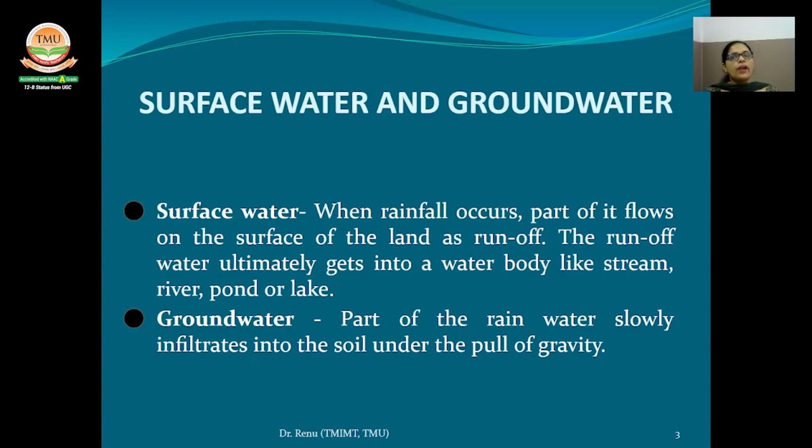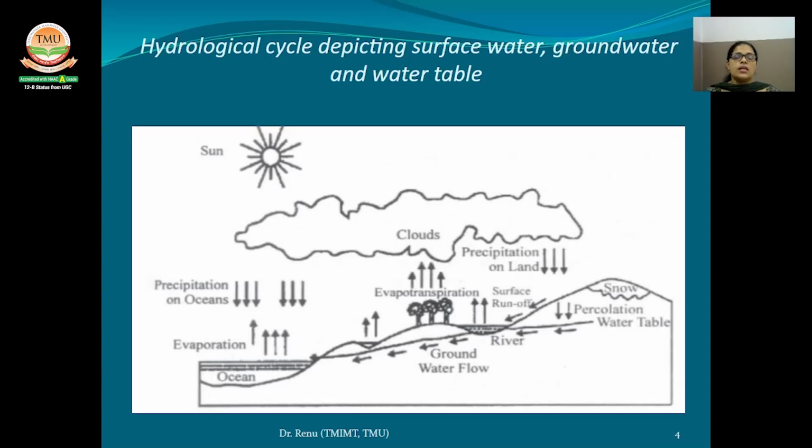Under the pull of gravity, groundwater flows slowly and steadily through the soil. In the low areas, it emerges in springs and streams. So, this is the hydrologic cycle, depicting surface water, groundwater and the water table.